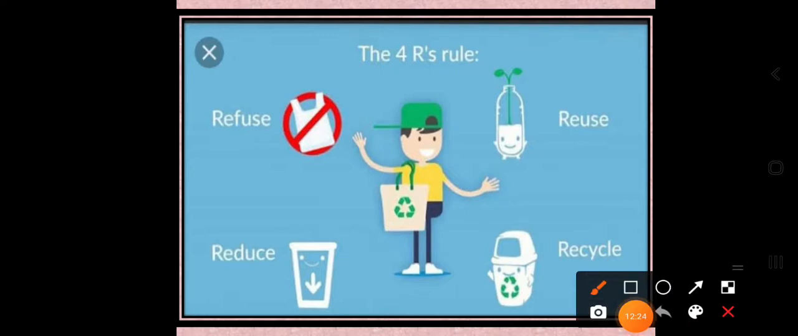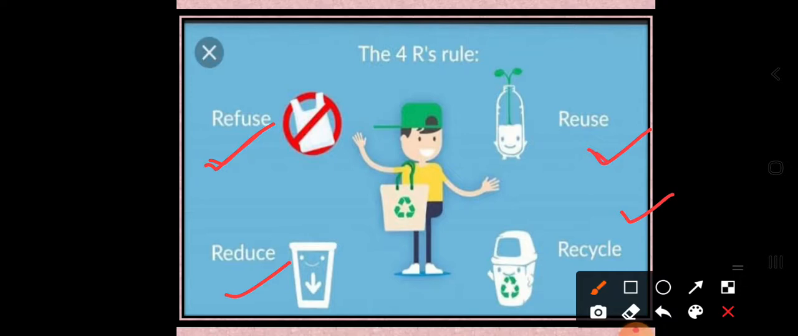So we have a total of 4R rules: reduce, reuse, recycle and refuse. Okay, so dear students, we have a total of 4R principles. What does reuse mean, what does refuse mean, what does reduce mean, what does recycle mean? Let us discuss one by one. Refuse means refuse the use of plastics. Okay, so just ban the use of plastics.